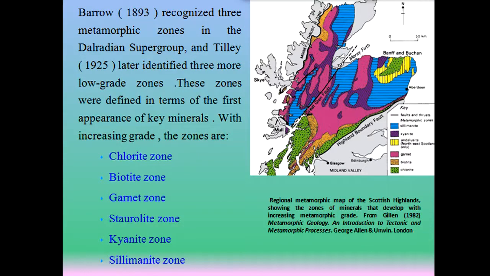Barrow recognized three metamorphic zones in the Dalradian supergroup, and Tilley in 1925 later identified three more low-grade zones. These zones were identified and defined in terms of the first appearance of the key minerals. With increasing grade, the zones are chlorite zone, biotite zone, garnet zone, staurolite zone, kyanite zone and sillimanite zone.